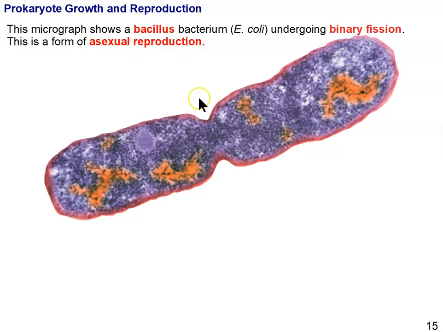No two parents are involved here. No sperm and egg are involved here. No fusion of two cells to produce a new individual. All of those things define sexual reproduction.